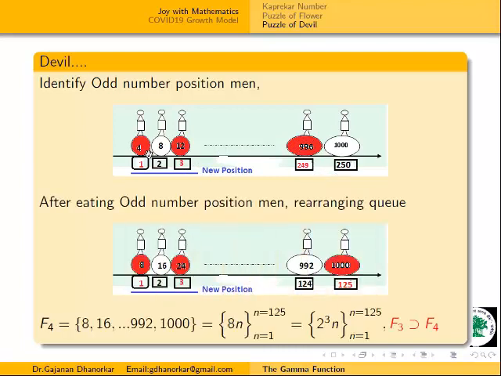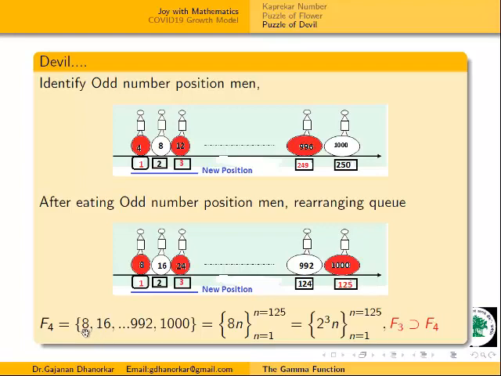After this, we can write 8, 16 in multiples of 8, and the remaining persons are 125. Therefore I will write this set as 8, 16, ..., 992, 1000. This is 8n, where n is 1 to 125. This 8 means 2 cubed. All these are becoming subsets of the first set: F4 is a subset of F3, or F3 is a superset of F4.